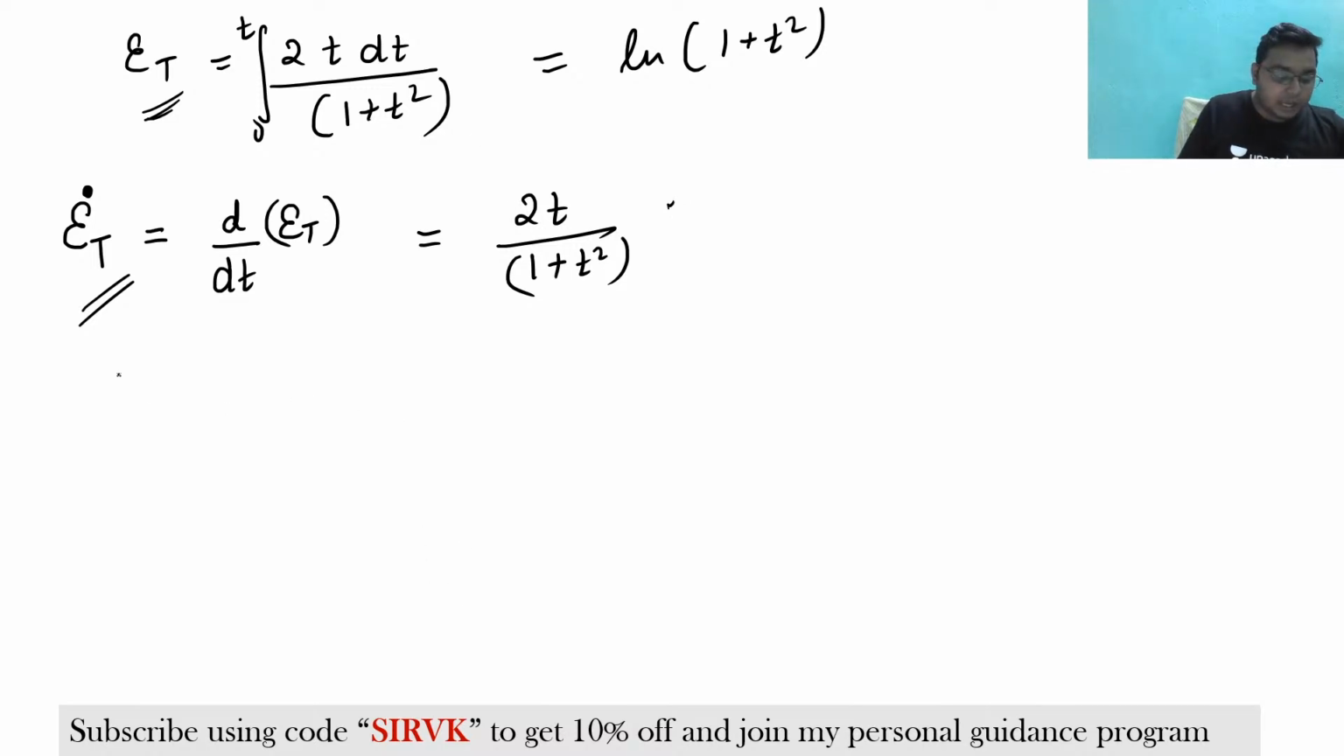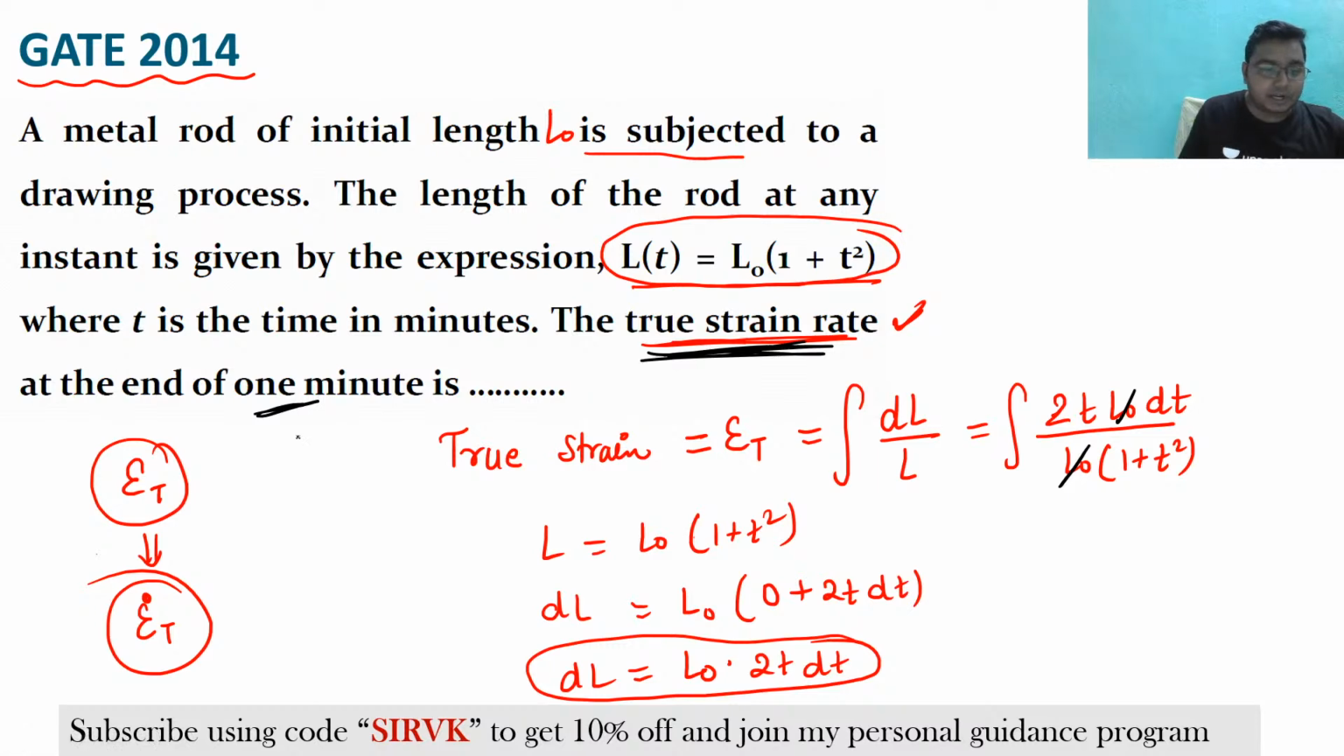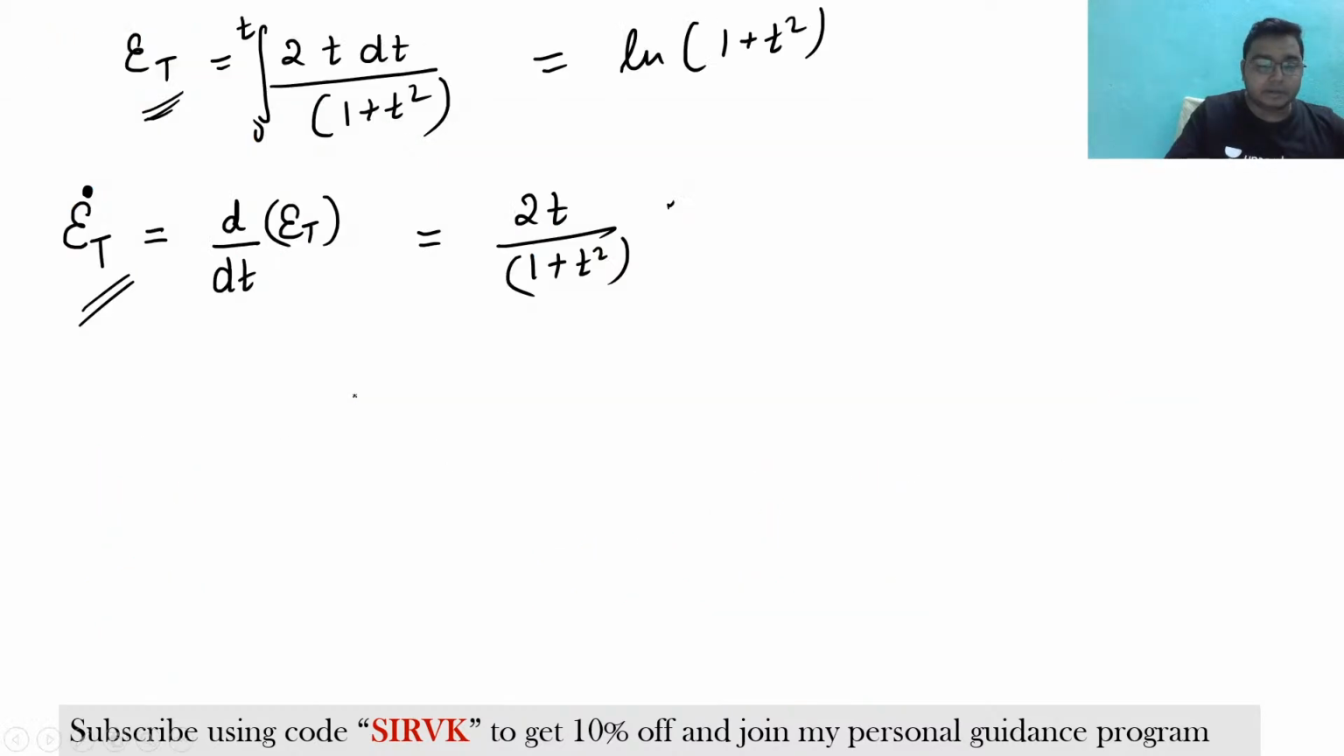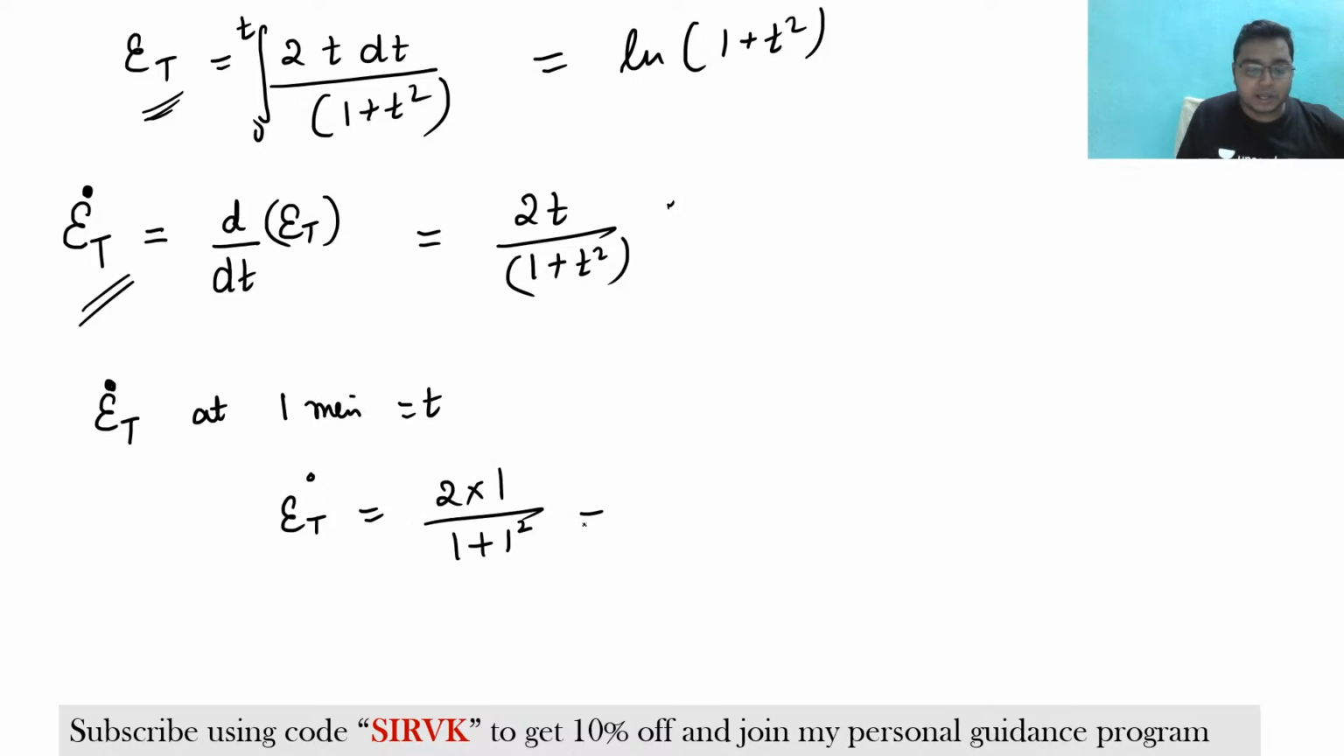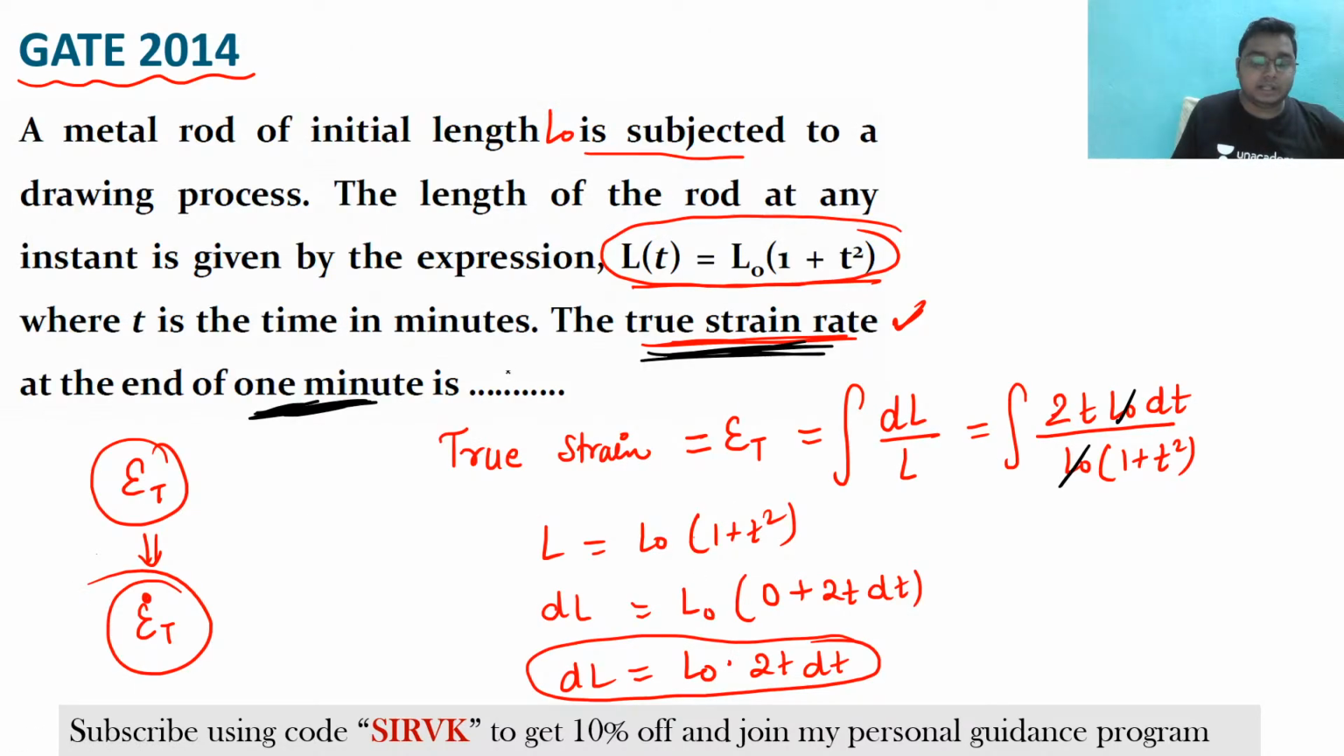Now they are asking to find the true strain rate at the end of 1 minute. So T is equal to 1 minute. Put it here, and you will get epsilon T dot is equal to 2 into 1 by (1 plus 1 square). You will get 1 per minute. Fine. So this is the true strain rate that you are getting. That is, the answer would be 1. Fine.